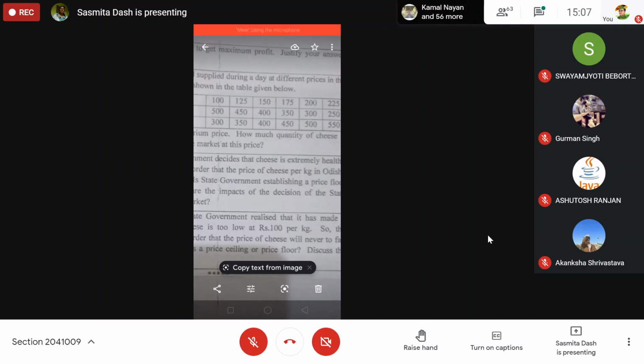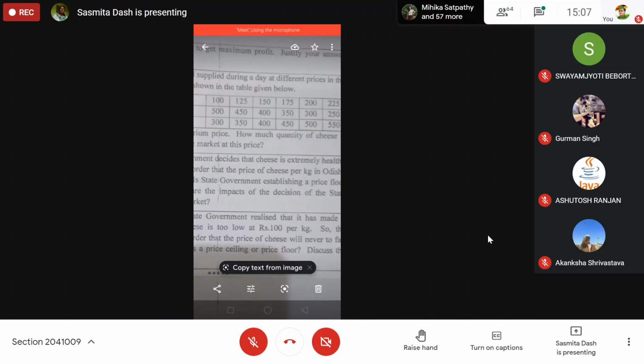Draw a demand curve and a supply curve and show this equilibrium price and quantity in your copy, taking price on the y-axis and quantity on the x-axis.